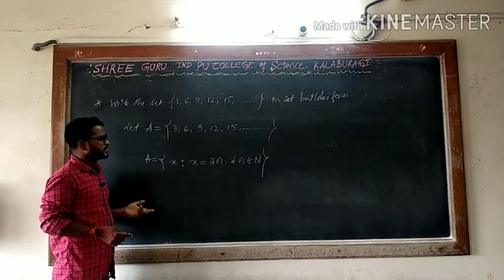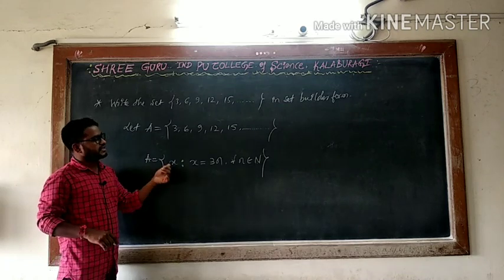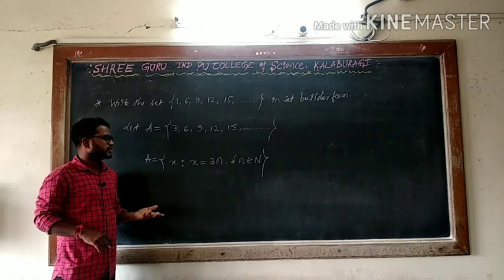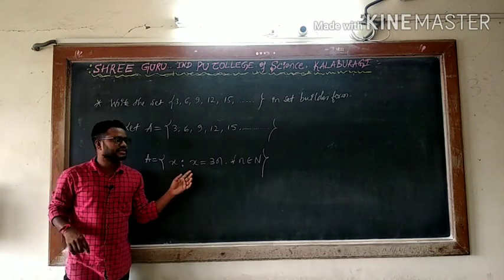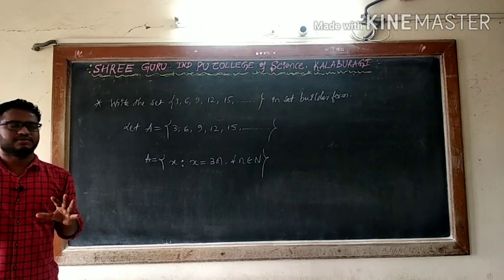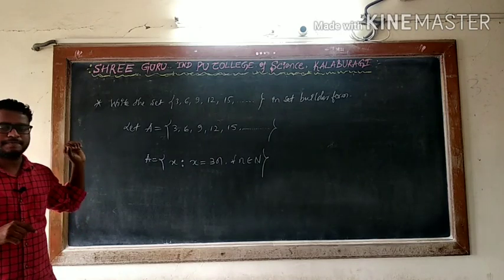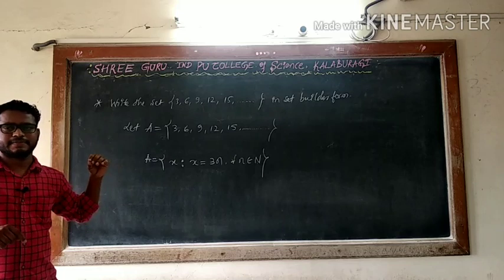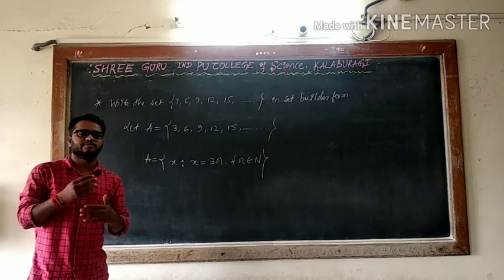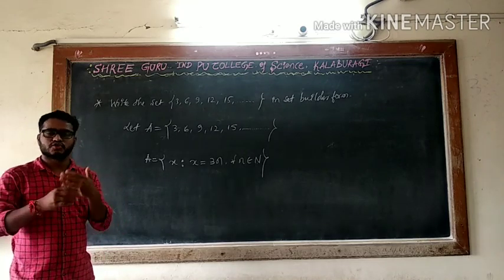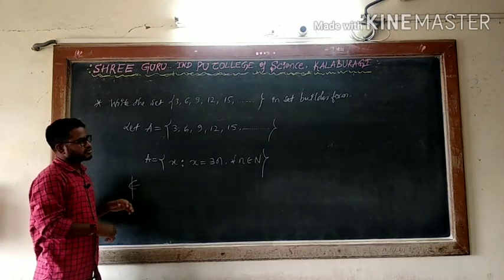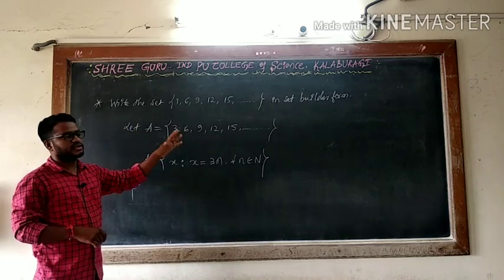Otherwise, in the case of wordings also, A is equal to x such that x is a multiple of 3. That also you can write. Using words also you can write, or using mathematical conditions also you can use it. So here, what are the notations of the set, what are the elements, how we are denoting, when it belongs to, which symbol we are using, when it does not belong to, in that case we are using this symbol, does not belong to. So I think you are converting roster to set builder to roster.